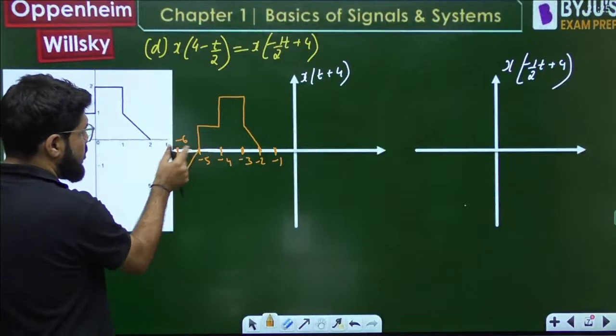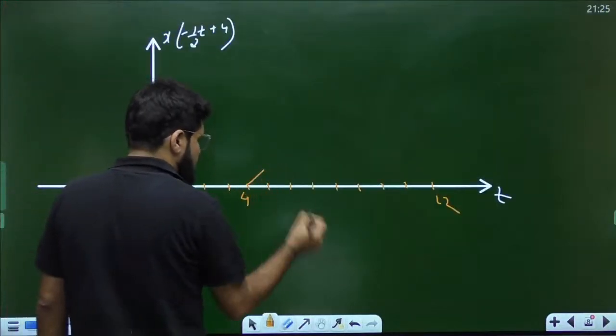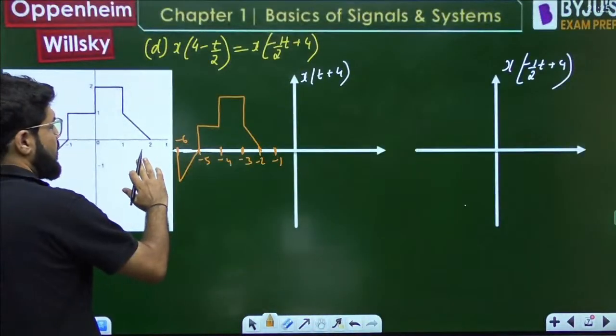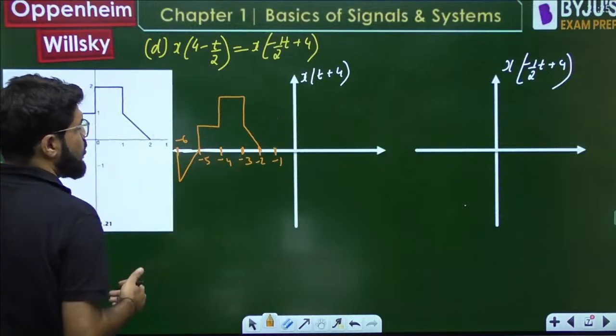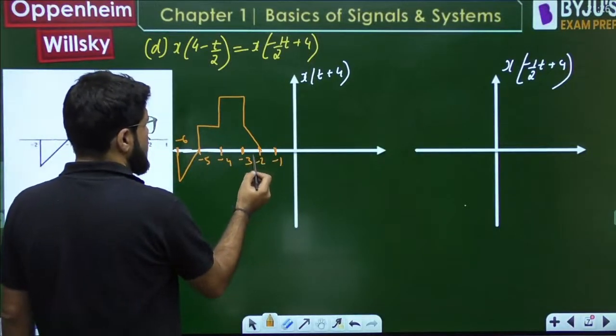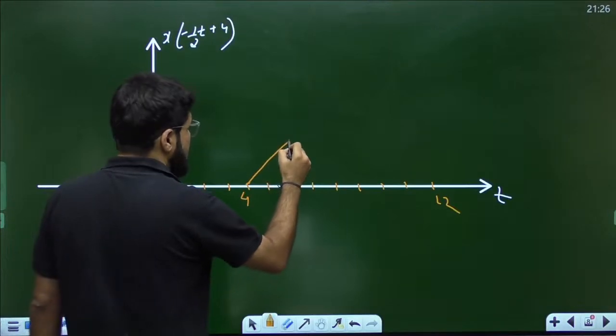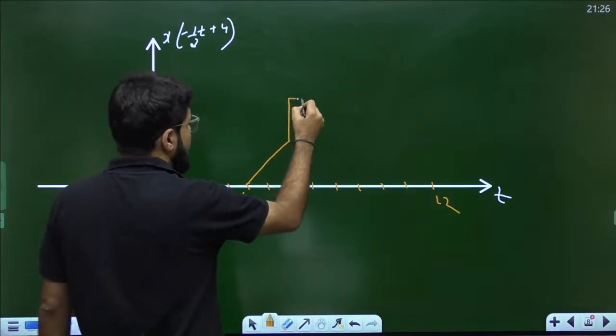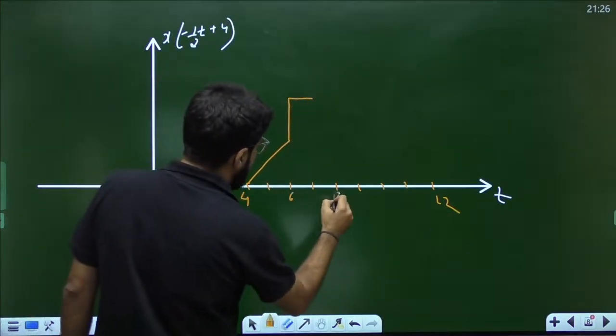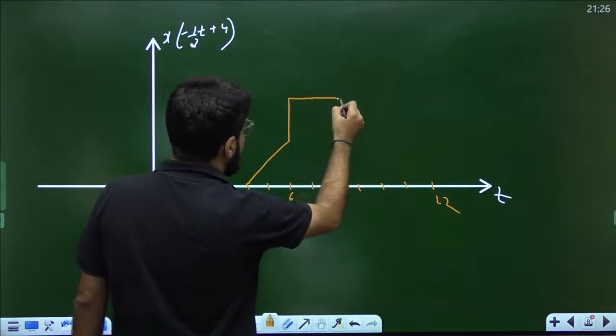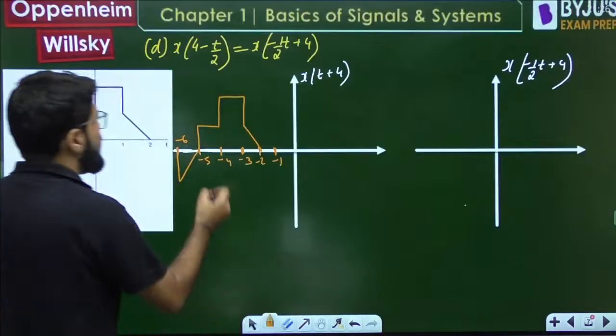This width was 1, it is expanded and now it becomes 2, and you have to fold the whole thing as well. So this is going to increase. Then you have a height. This goes to 6, then this will go to 8.